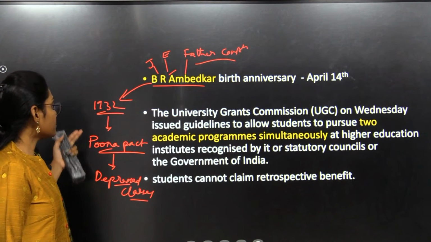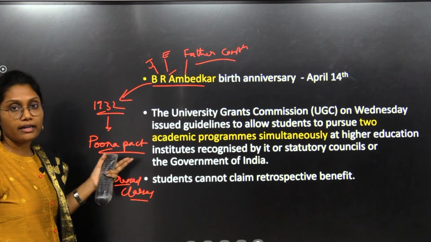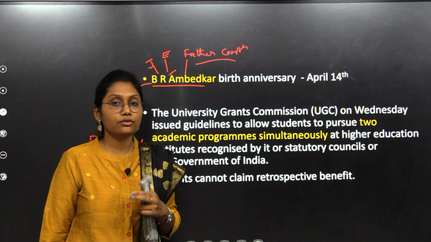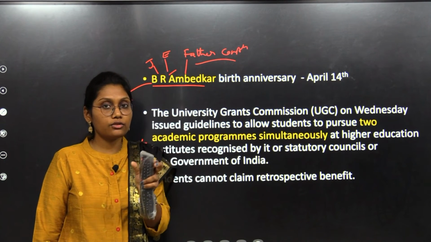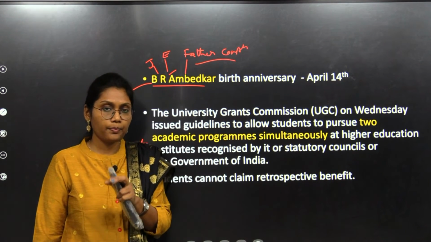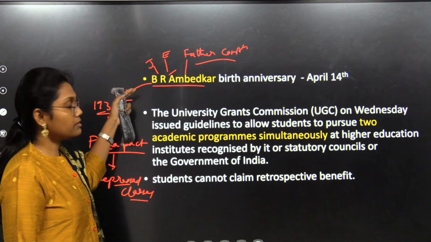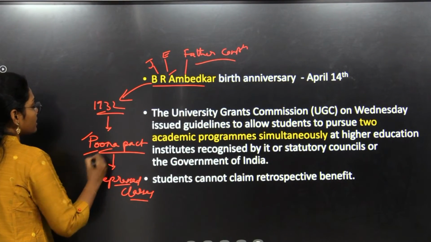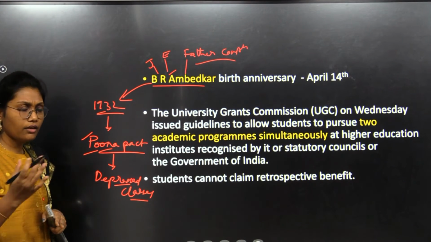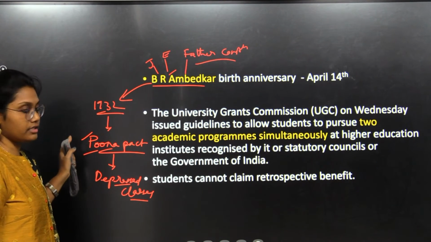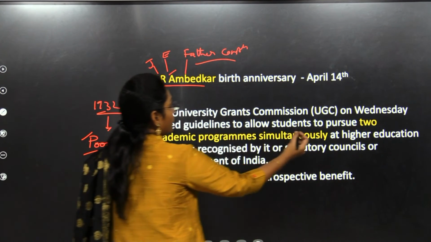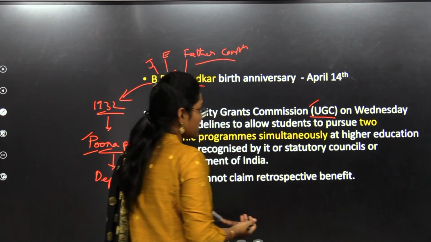So, in 1932, the Pune Pact occurred, in which the government promised to give some reserved seats to the depressed classes, and that pact was signed by both B.R. Ambedkar and Gandhi. There were other signatories to the Pune Pact. Now let's learn about B.R. Ambedkar himself. Okay, moving forward, the next news fact for today is the UGC.